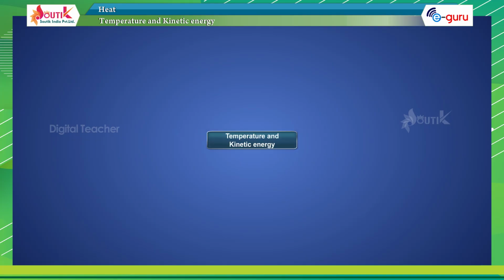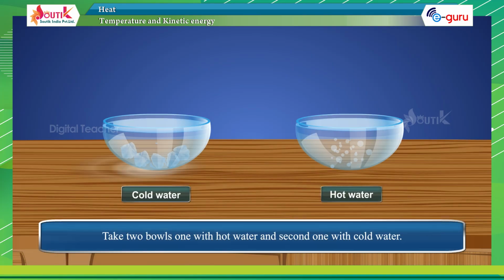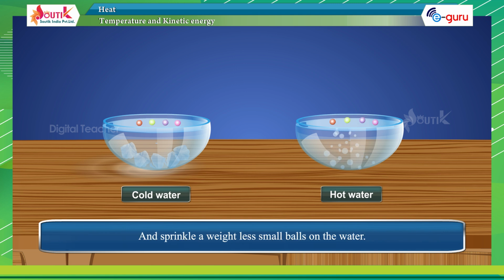Temperature and kinetic energy. Take two bowls, one with hot water and the second one with cold water, and sprinkle weightless small balls on the water. What do we observe? There is motion of the balls. How do they move? You will notice that they move randomly. Why do they move randomly?